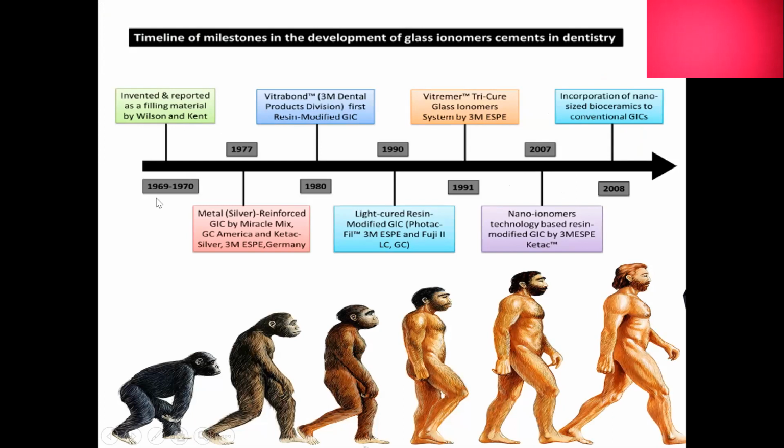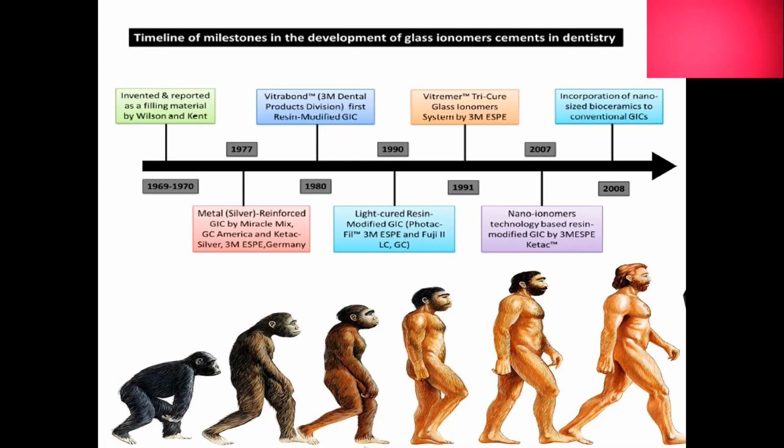In the mid-1969, 1970s, Wilson and Kent et al. gave GIC. This is one of the super materials, considered a hybrid of both phosphate and dental silicates. This was considered a revolution because the restorative material was very aesthetic in appearance, and also there was significant fluoride release, which is a win-win in both ways.